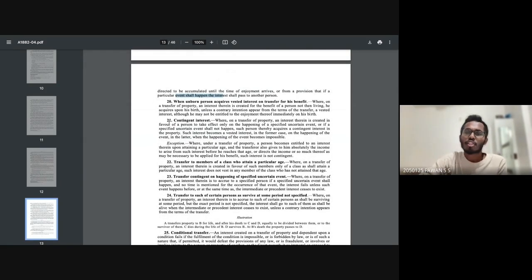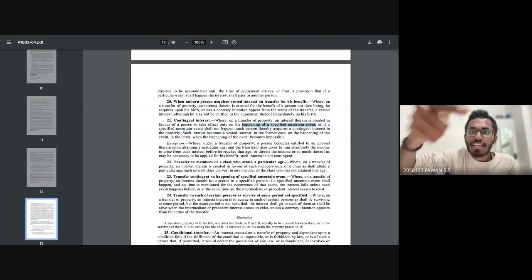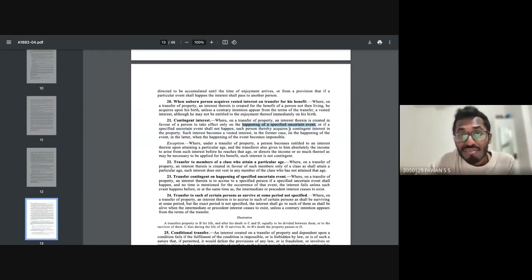So now let's learn Section 21, contingent interest. Where on a transfer of property an interest therein is created in favor of a person to take effect only on the happening of a specified uncertain event, for example marriage. You fulfill it, then you will be getting it. Or if a specified uncertain event shall not happen, such person thereby acquires a contingent interest in the property. Such interest becomes a vested interest, in the former case on the happening of the event, in the latter case on the happening of the event becoming impossible.